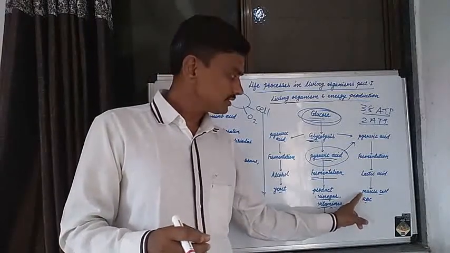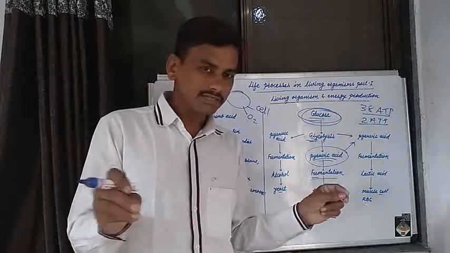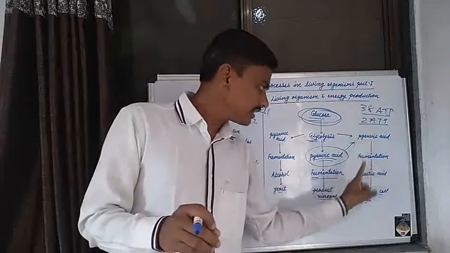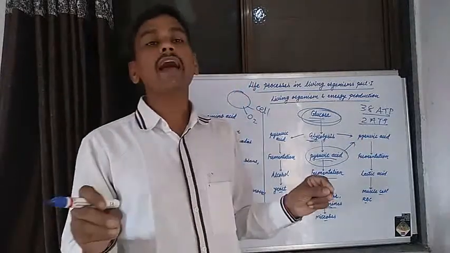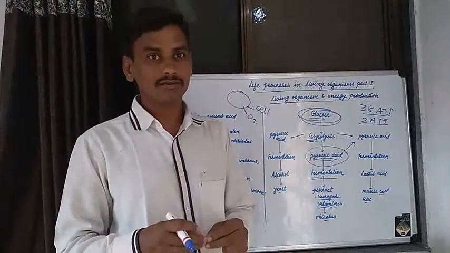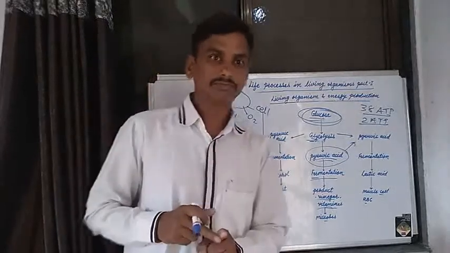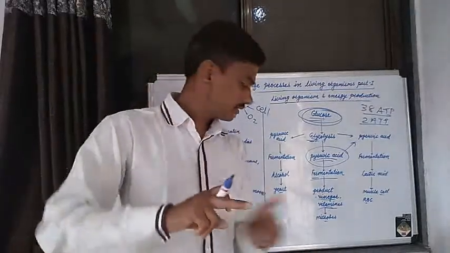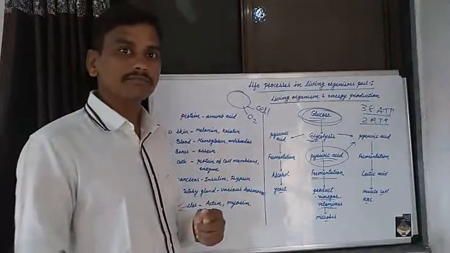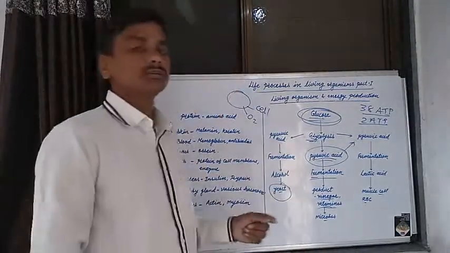After fermentation, the pyruvic acid is converted into lactic acid in muscle cells and RBCs. This process is carried out in human beings and by various microorganisms.